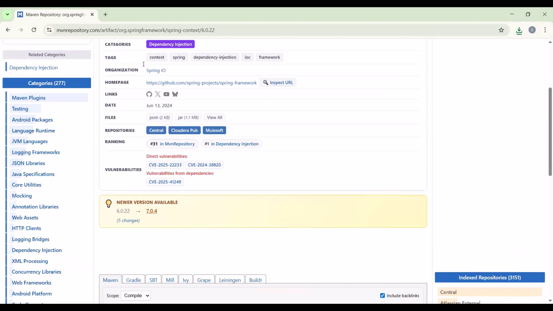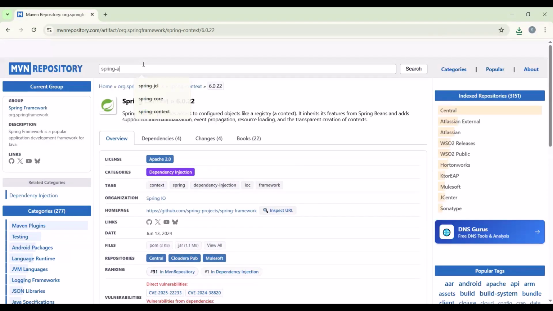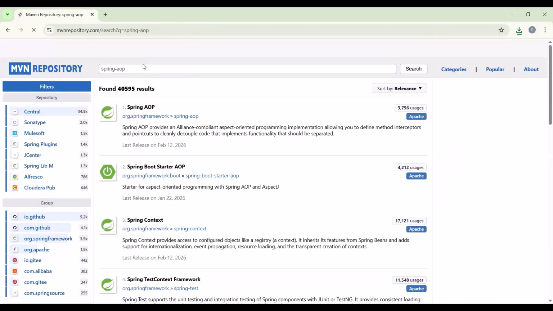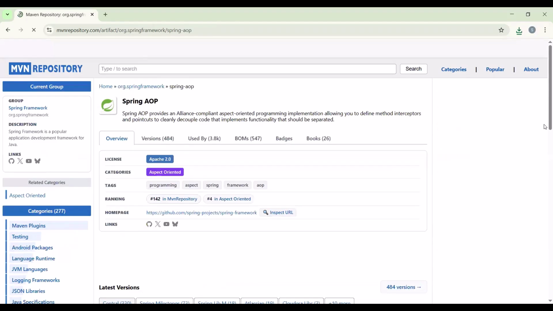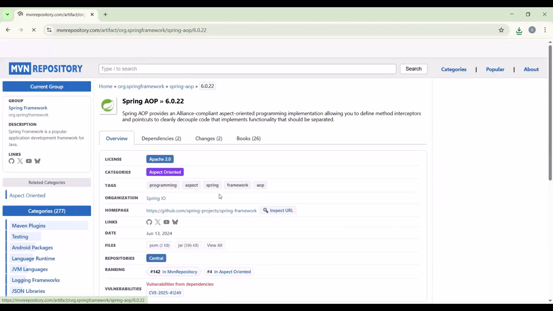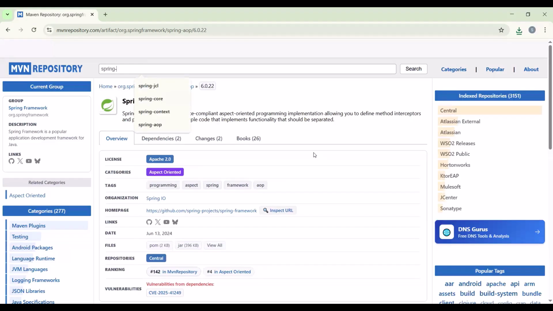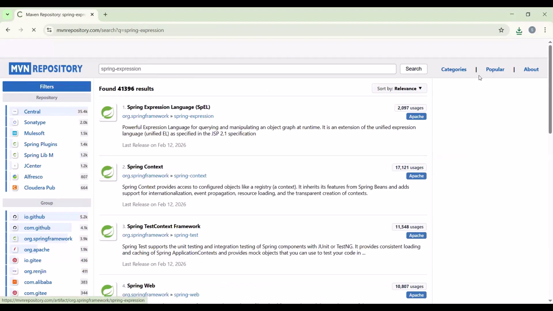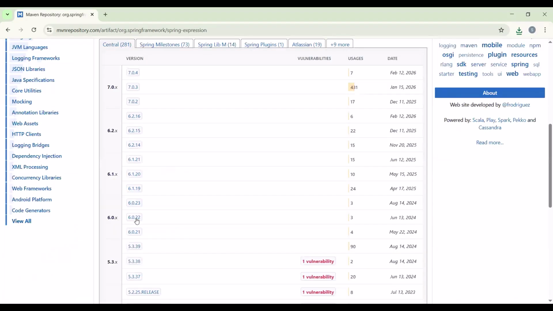Spring AOP, right? Spring AOP. Nothing more than this. Simply click here. The version we are using is 6.0.22. Simply click here, jar. Then Spring expression, right? Spring expression. Okay, simply click here. Let me select the version 6.0.22.